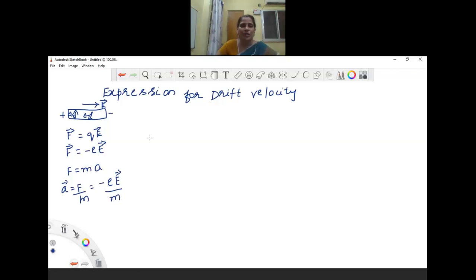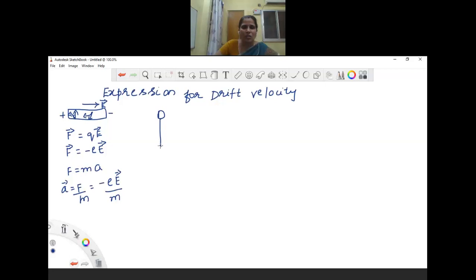Now let us assume here we have the atom and the electrons are moving like this, with a certain velocity.